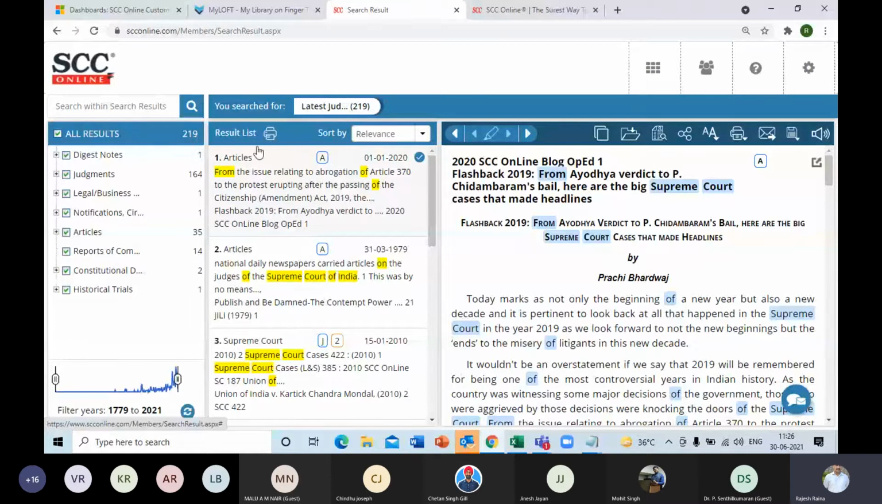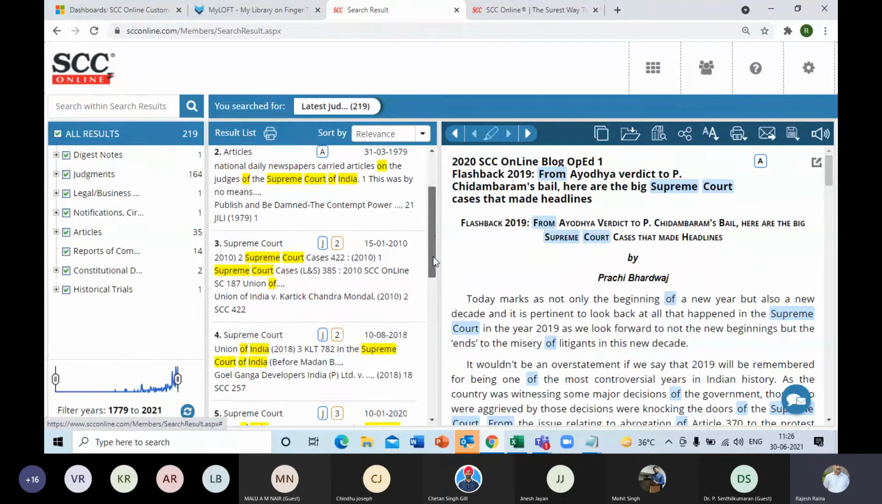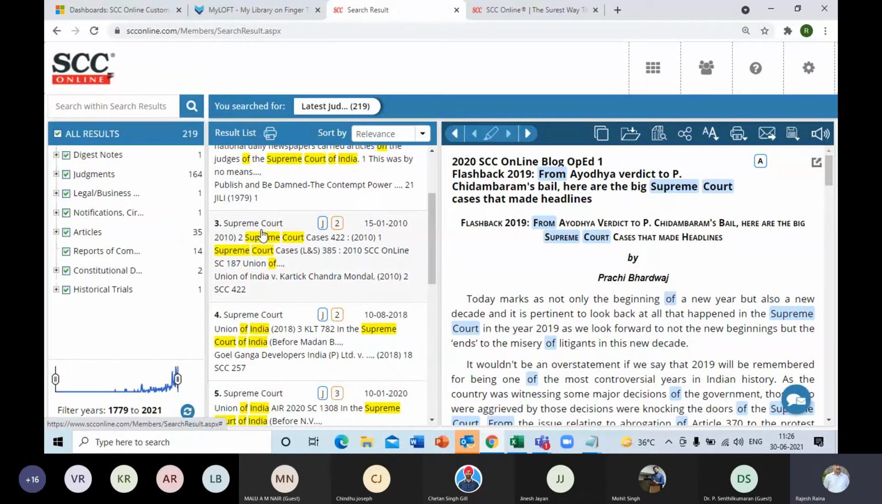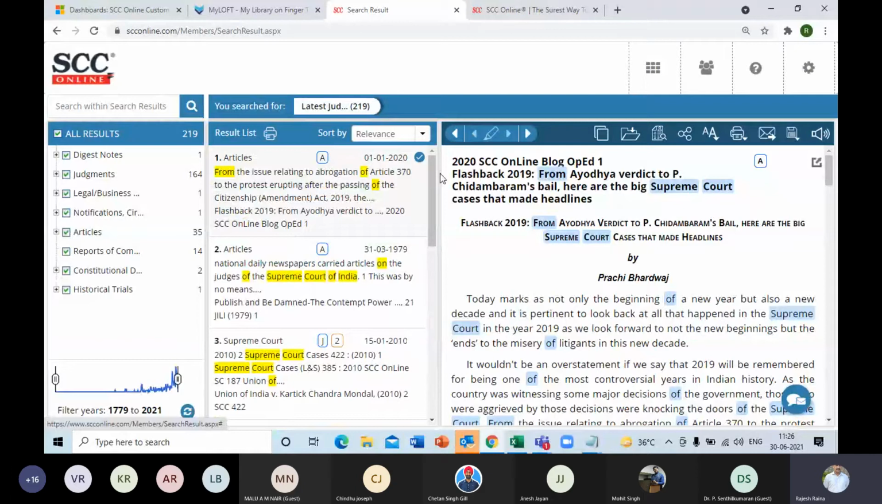So 219 in all, and in the result list, it's showing me the titles of all those. It's showing me articles first, then the second one is also an article, and the third one is a Supreme Court judgment, of course. And it's dated 15th of January 2010. So it can't be the latest. I was looking for the latest judgment on this from the Supreme Court.